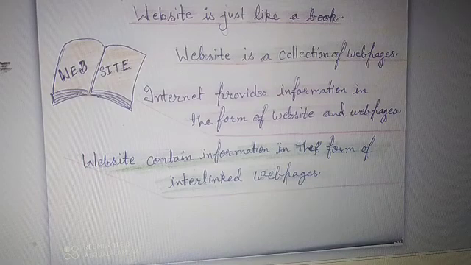It is a collection of web pages. A website contains information in the form of interlinked web pages. Each page is linked to other pages.